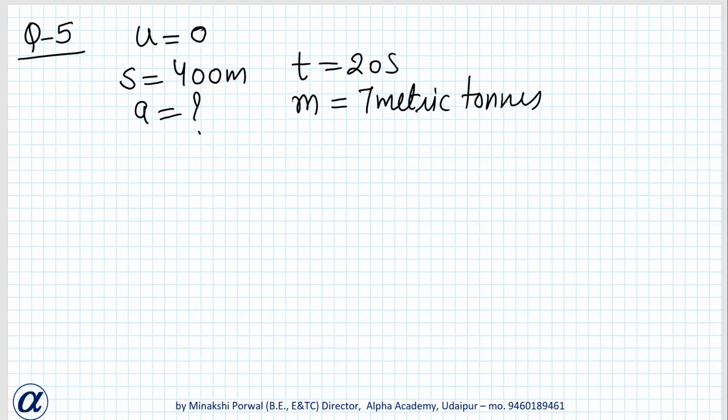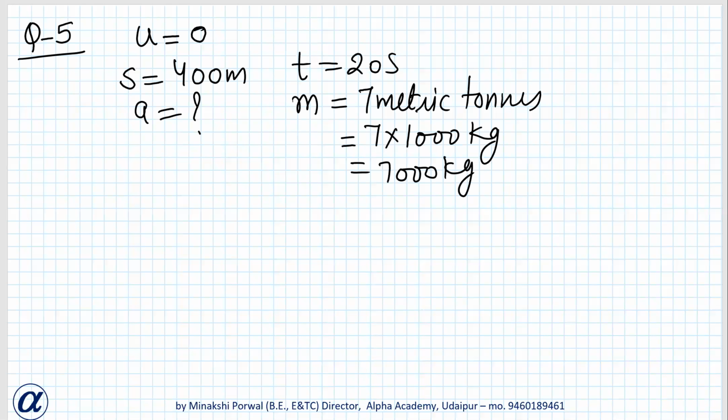It is given here 1 metric ton is 1000 kg. So it will be 7 into 1000, that is equal to 7000 kg. Okay. Now we have